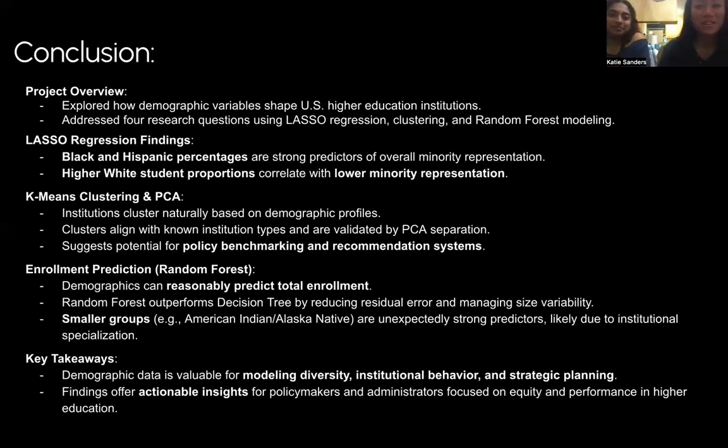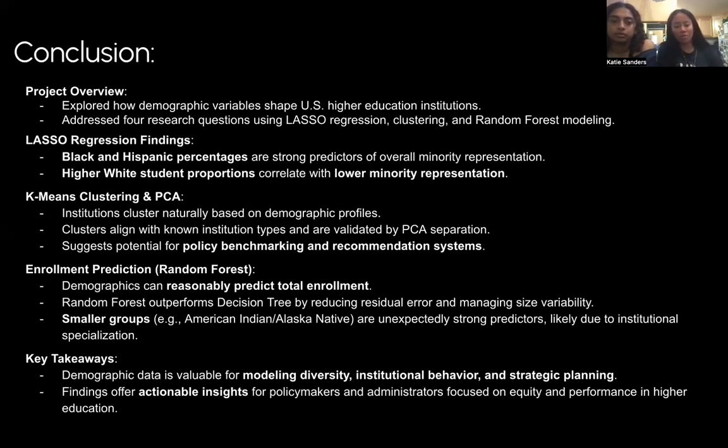Okay, the conclusion. The project overview explored how demographic variables shaped US higher education institutions and addressed four research questions using lasso regression, clustering, and random forest modeling. The lasso regression found that Black and Hispanic percentages are stronger predictors of overall minority representation, and higher white student proportions correlate with lower minority representation. The K-means clustering and PCA that we did show that institutions cluster naturally based on demographic profiles, and that clusters align with known institutional types and are validated by PCA separation. This suggests potential for policy benchmarking and recommendation systems.